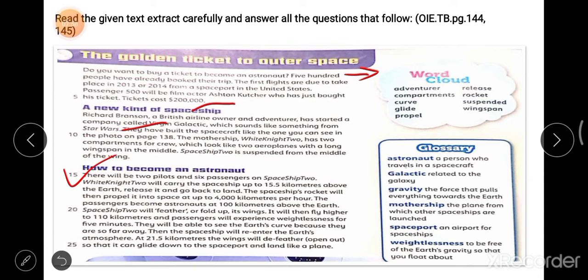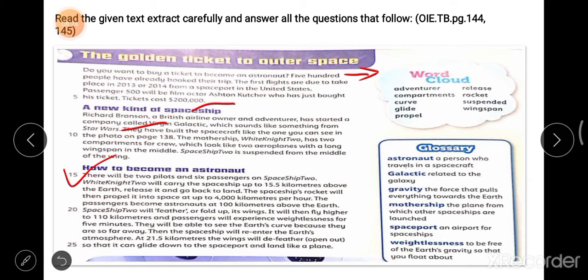So when they just have to go up, it will be 15.5 kilometers above the Earth. The spaceship's rocket will then propel, means push, move it into space at up to 4,000 kilometers per hour.